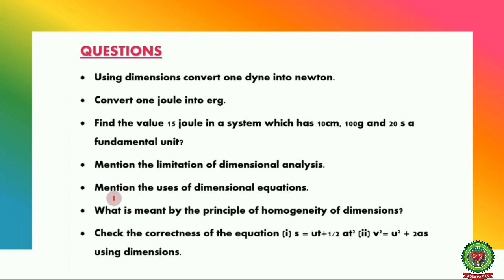Next question, mention the uses of dimensional equations. What is meant by the principle of homogeneity of dimensions? And the last question is, check the correctness of the equations s is equal to ut plus half at square and v square is equal to u square plus 2as using dimensions. That's the end of the topic.